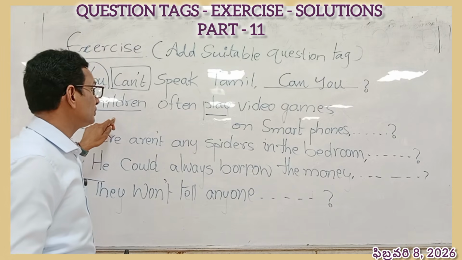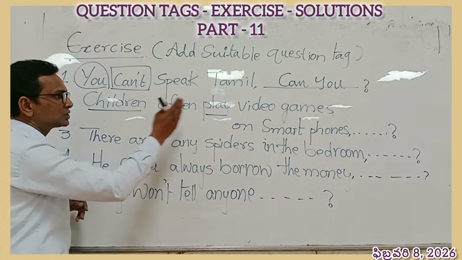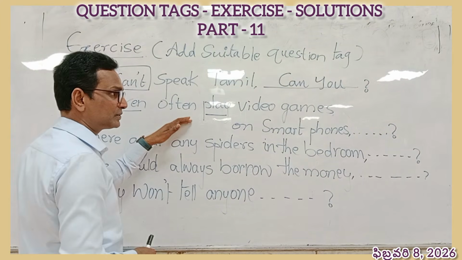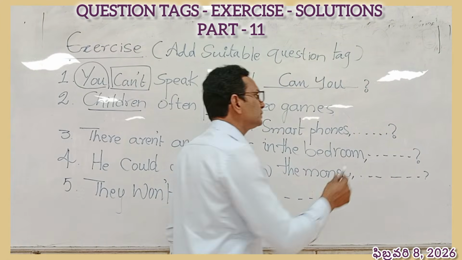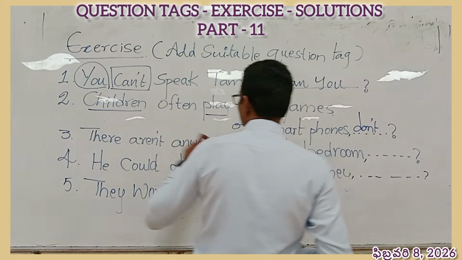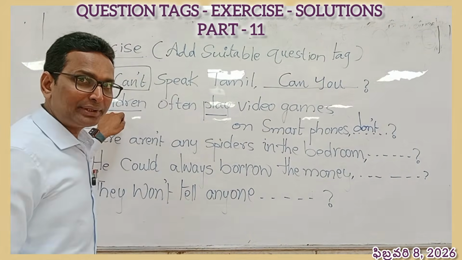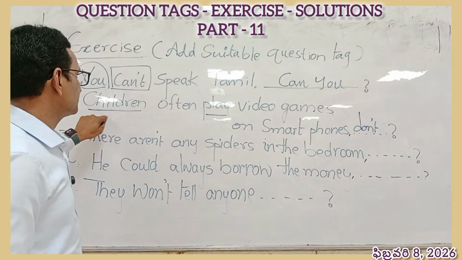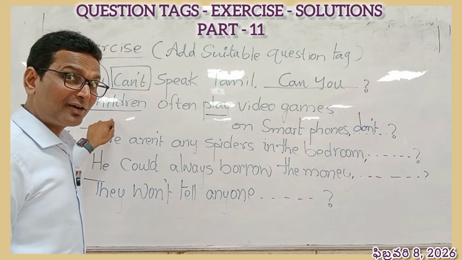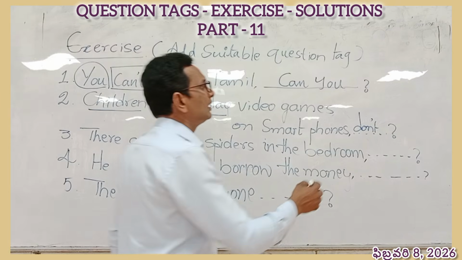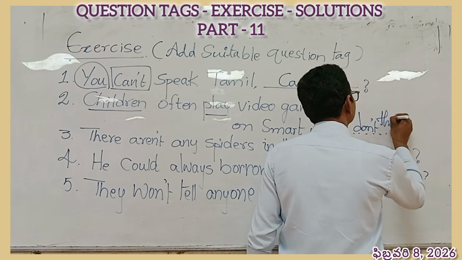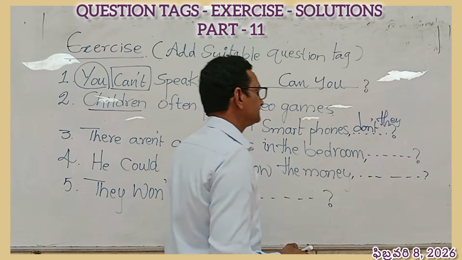Among these three, which one could be connected here? They. So we have to pick do. It is a positive sentence, we have to write negative tag. Don't. And we should find the appropriate pronoun of the subject. What is the appropriate pronoun? Is it we, you, or they? They is suitable. Don't they? Don't they is the answer.